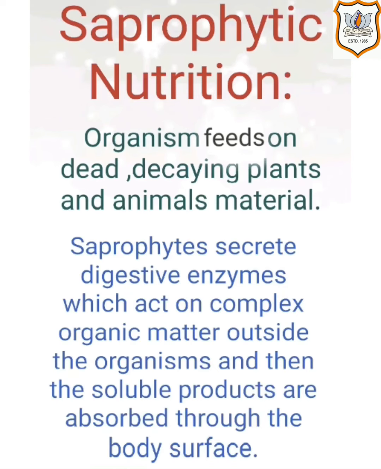We know that enzymes are very helpful in breaking down the complex material into simple ones. So enzymes act on complex organic matter outside the organism and then the soluble products are absorbed through the body surface. This is the simple phenomenon found in saprophytic nutrition. Examples are fungi and bacteria.